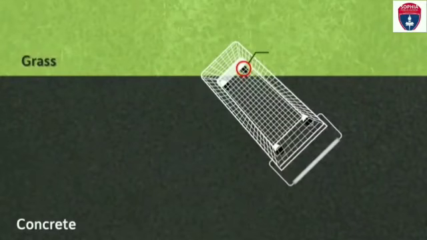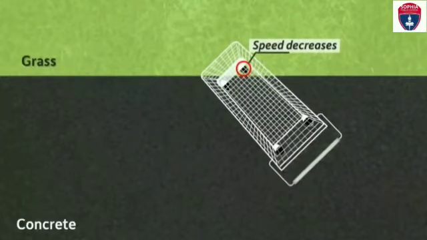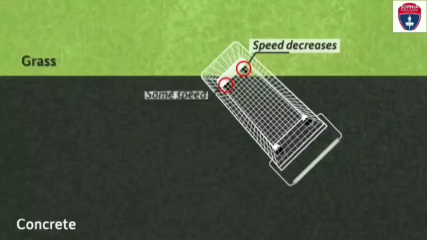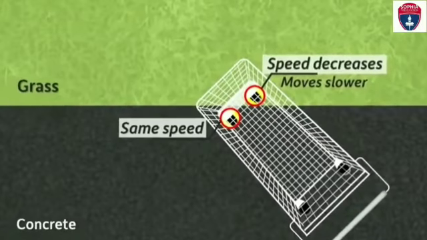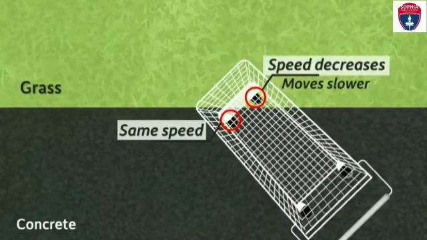One wheel of the cart enters the grass first, and the other remains on the concrete. The grass has more resistance, therefore the speed of that wheel decreases, and the wheel which is on the concrete has the same speed.